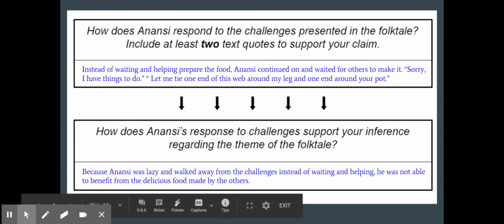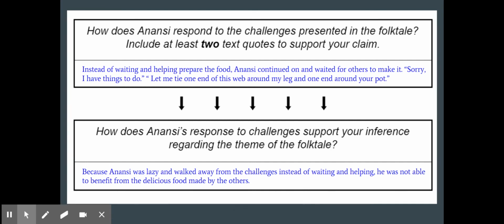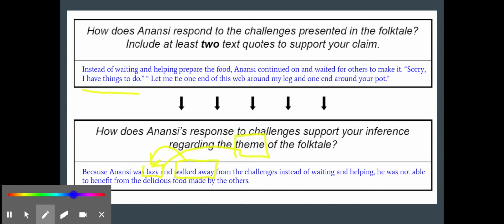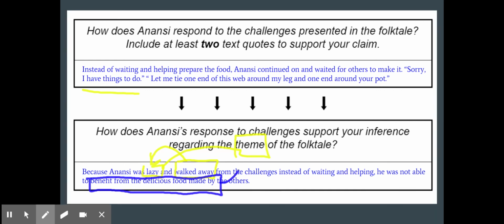Well, they do absolutely support that because Anansi was lazy. He walked away from the challenges. He continually said, I have things to do. And we see in the folktale that he doesn't. He's just walking around, right? He's just chilling. And so he's walking away from those challenges. Because he's walking away, he's being lazy. So that connects to our theme already. And then the other part of our theme was if you're lazy, you're not able to benefit from the hard work of others. And that's absolutely true. He was not able to benefit from that delicious food. So again, that's feeding into our theme.